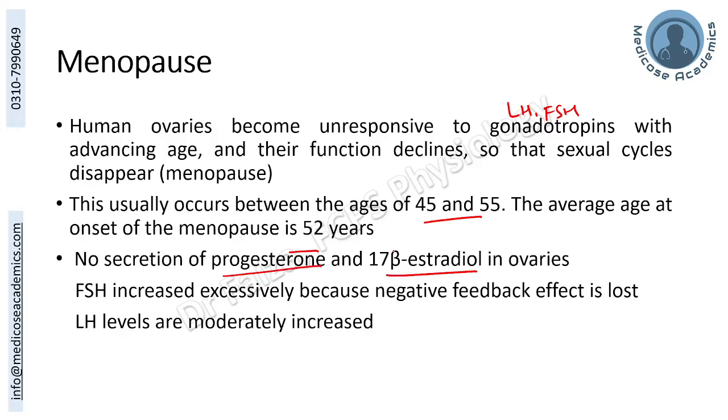In this case, when there is no estrogen and progesterone, the negative feedback is going to be lost, and the FSH and LH levels are going to increase, more so of FSH and also somewhat of luteinizing hormone. So if you test the hormonal profile of a female after menopause, you will find low estrogen, low progesterone, high LH, and very high FSH levels.